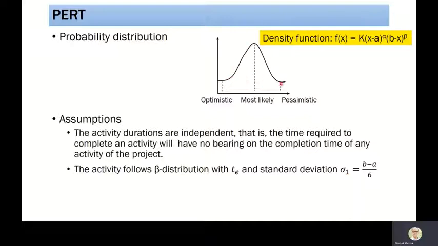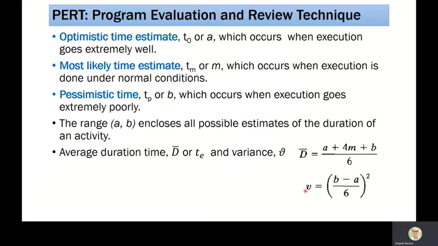So if we look at this particular distribution here, at the peak, this is the most likely time, as we have discussed, M. Optimistic time is when everything goes well, and pessimistic time is when nothing is going well. This is the way we are quantifying these three times, and using the beta distribution, we are finding the average time TE or D bar, and the standard deviation (B minus A) divided by 6. So here this is a variance. We know that the square of the standard deviation is the variance here.